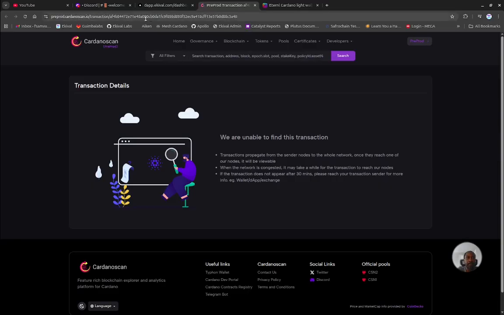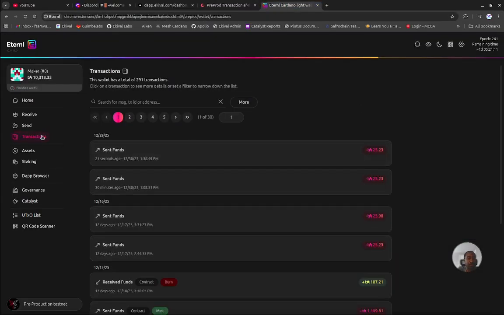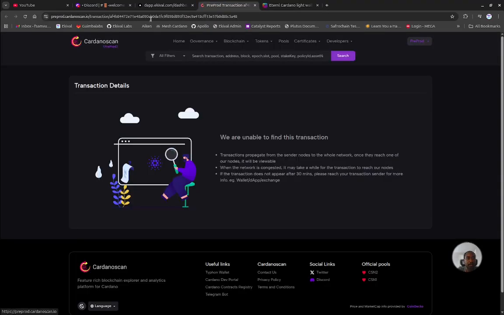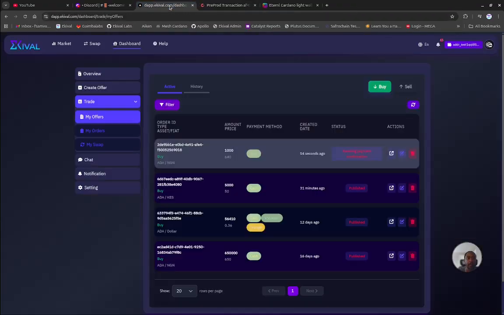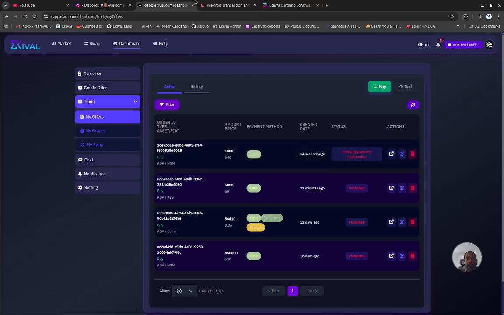It's still not logged in, but we have the transaction ID here, and you can see in my wallet, about 21 seconds ago, this is the one, 25 ADA, so it will soon be logged in. Not yet, but here we're waiting for payment confirmation. This is confirmed on chain, so I will be waiting for it to be validated the first time, and then you'll see that the status will change here. It's going to be published, but here we are still waiting for the on chain.